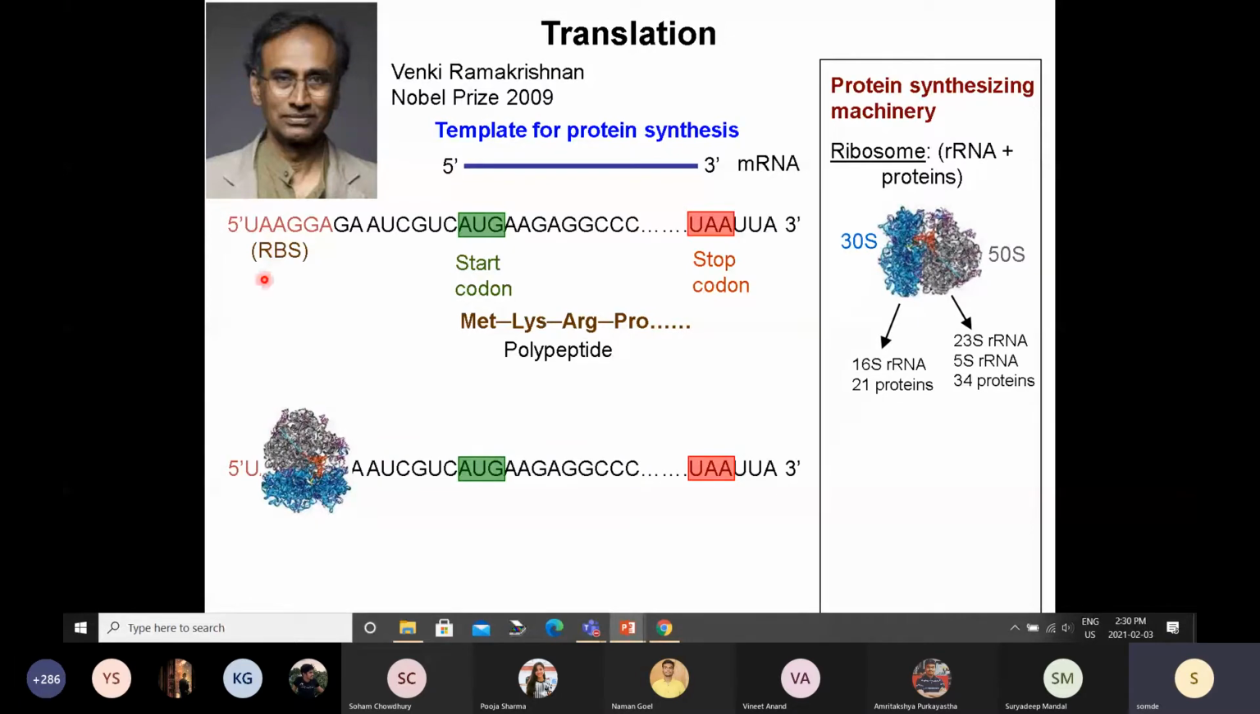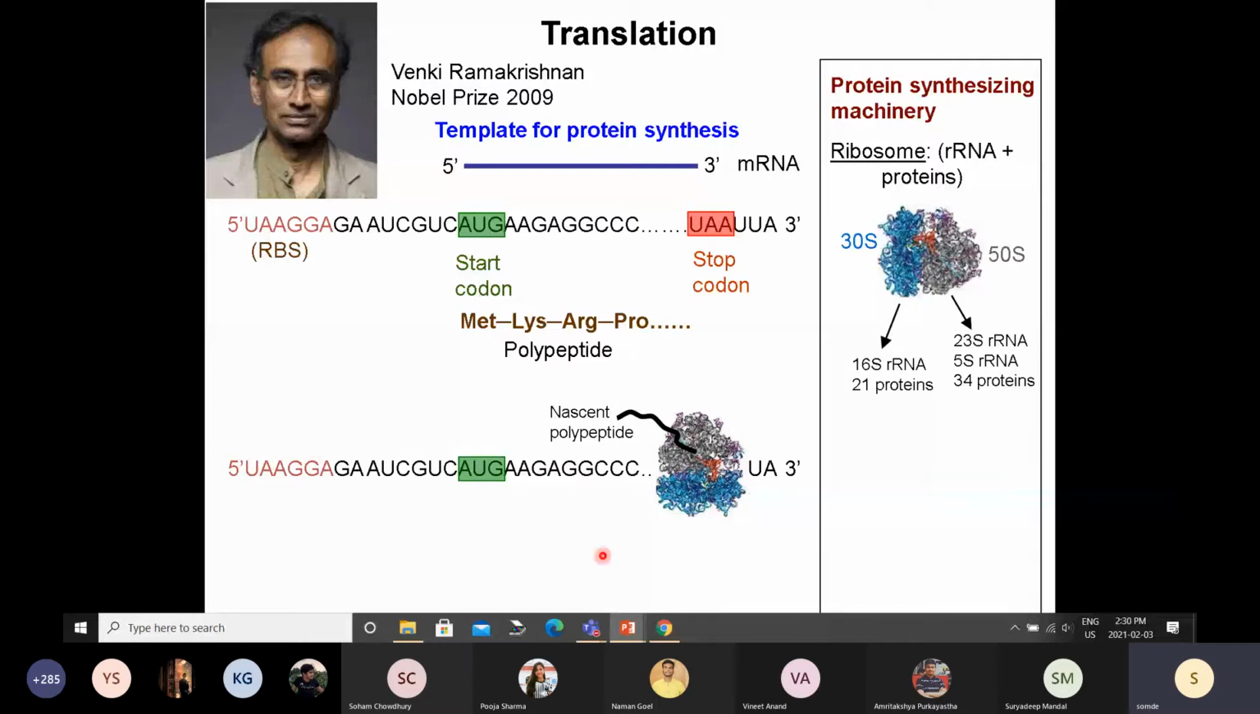Anyway, the ribosome will bind here, that's the machinery. Then it will start sliding on this. This is called the start codon. This is where it will start synthesizing the protein. And this is called the stop codon. This is where it will stop making the protein.